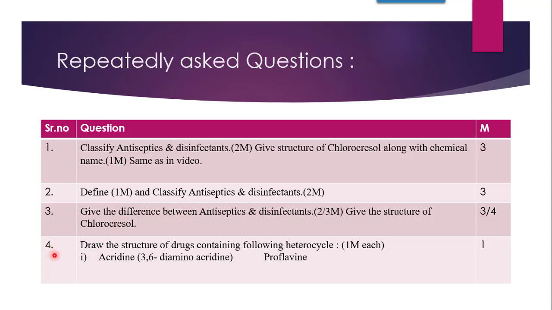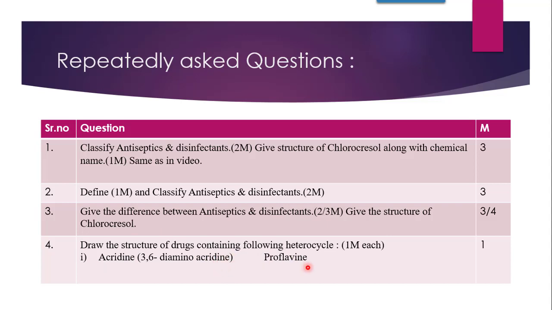Then, coming towards the next question, draw the structure of the drug containing the following heterocycle. Now, these heterocycles might be asked in the exam, and you are supposed to draw the structure of that drug along with the name. This question carries 1 mark. Now, the question is, draw the structure of the antiseptic disinfectant containing the acridine ring. Now, the acridine here is 3,6-diaminoacridine. This 3,6-diaminoacridine contains the acridine ring in the structure.